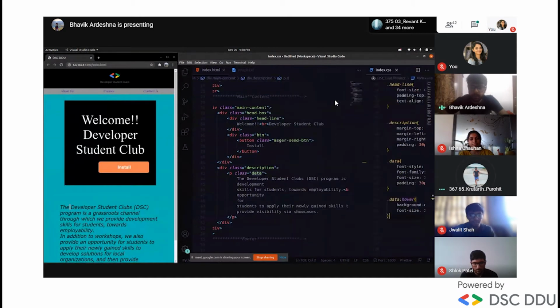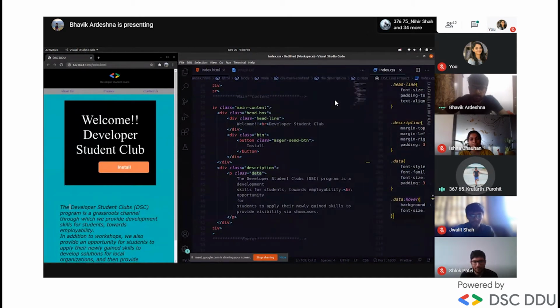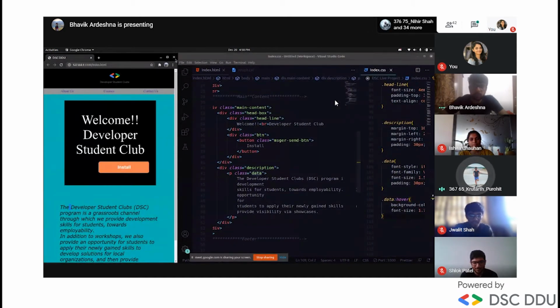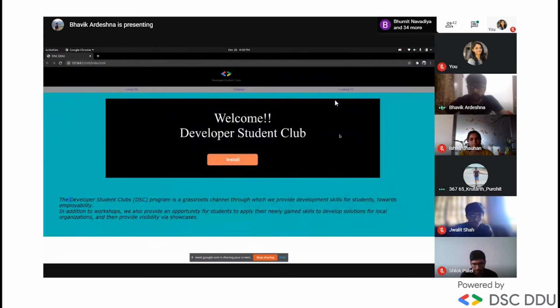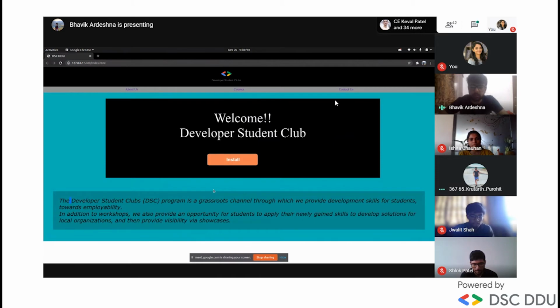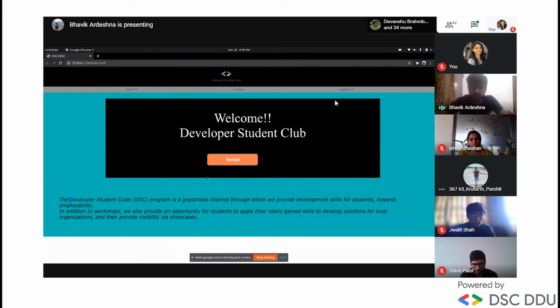Suppose I open this website on my mobile and in different browsers, so your buttons and the sizes will vary. Yes, exactly, of course it will vary, because we have not made the web page responsive, right? For that, we need to learn media queries and all that.